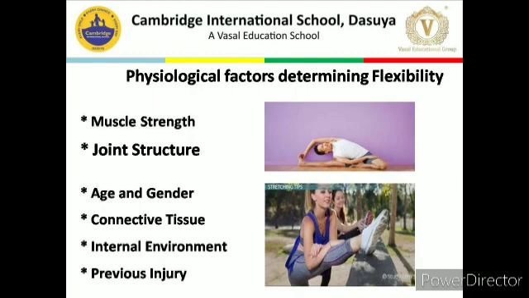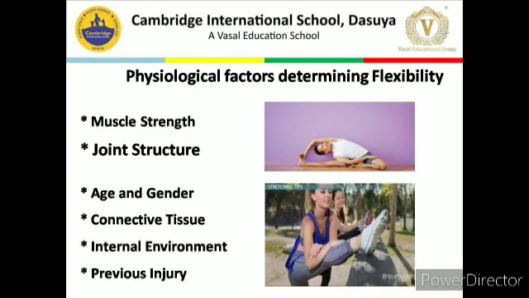Ten minutes in a warm 40 degree bath increases body temperature and range of motion. Next, the last point is previous injuries. Injuries to muscles and connective tissues can lead to a thickening of the affected area, which further decreases the flexibility of the person.